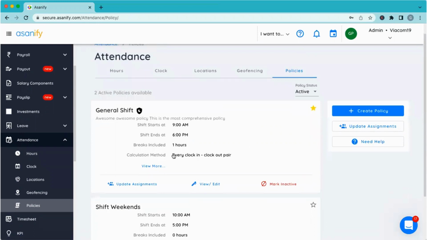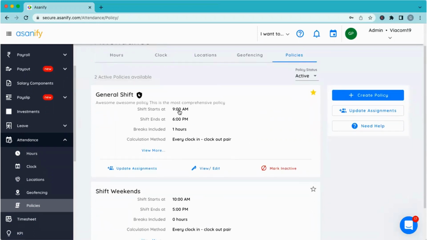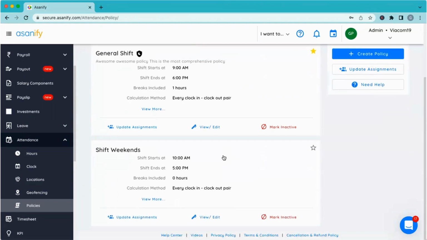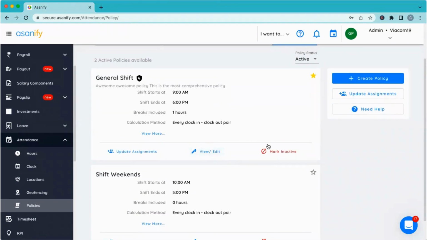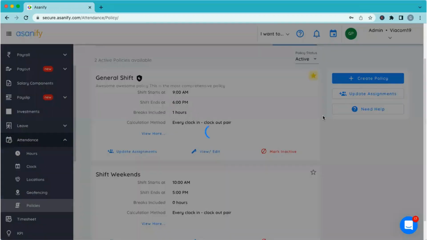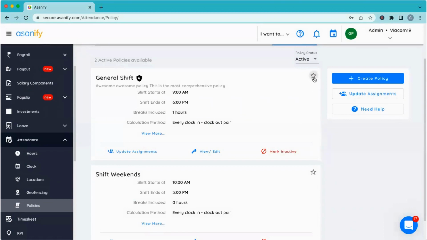You will also see that some of these policies are night shift policies. Asanify allows you to maintain a night shift in case your people are working beyond 12 o'clock at night, so you can choose when the clock gets reset. If some of the policies are no longer operational for you, you can always mark them as inactive, and they'll go and sit in the inactive bucket. All the active policies are what your employees will be marked under. The star sign you see here is for default marking of a policy. If you keep any policy star marked, it means that policy will be valid for all the new joinees coming on board on the system.